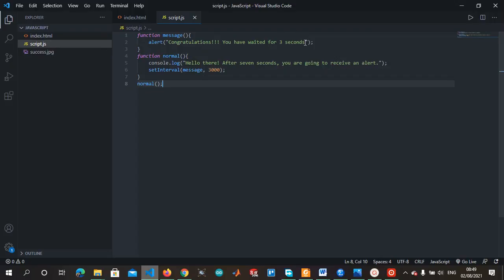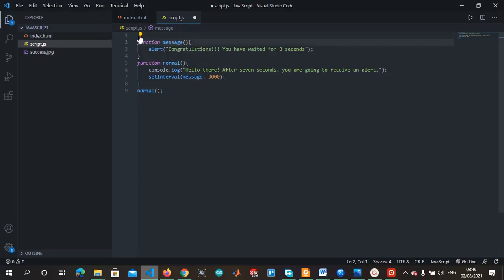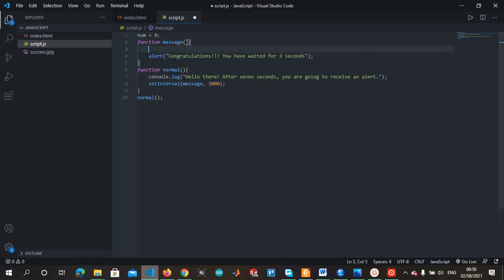Save that. Set interval. I think we should do a counter, like, let's do some counting, like every second it counts a number. Let's say num equal to 0. Then it does it on num.